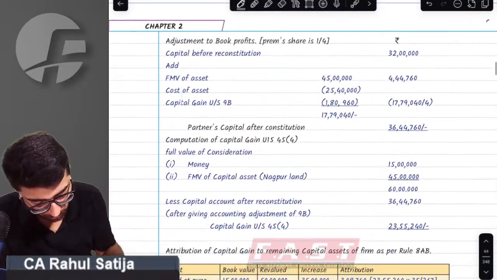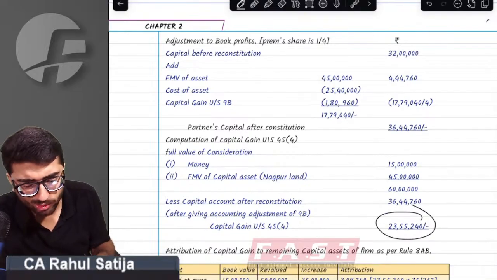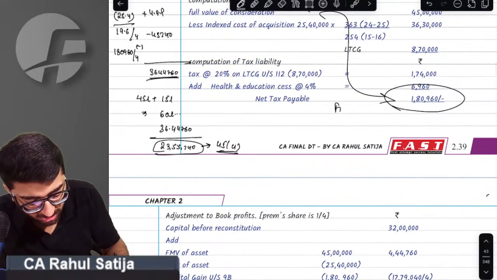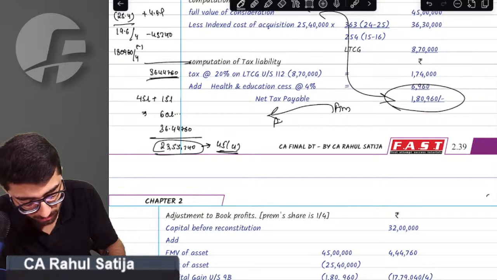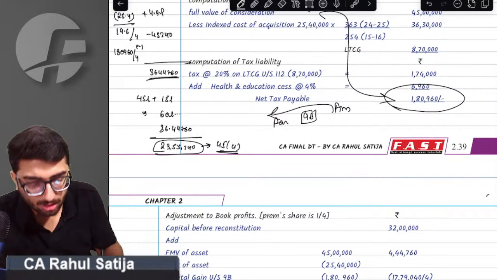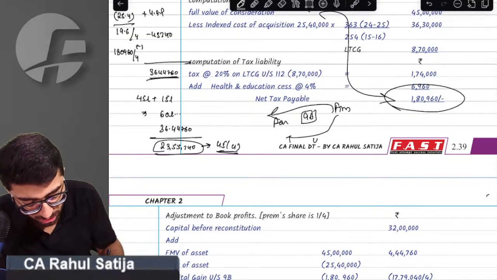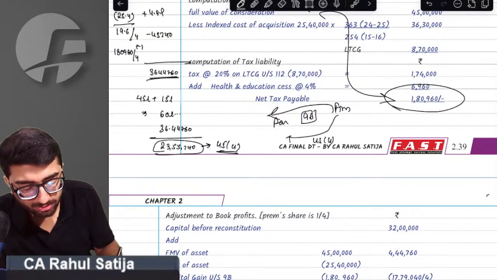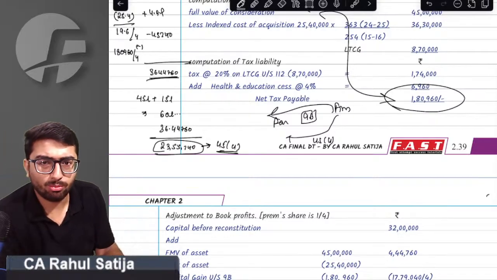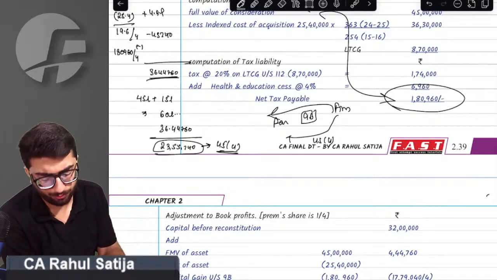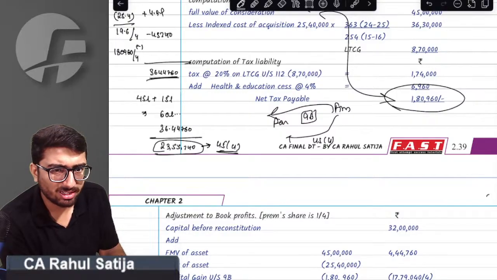Now, what is happening? The firm is giving an asset to the partner. The government wants us to pay taxes under Section 9B. The government again wants to tax us under Section 45(4) by saying that you are giving an asset against his capital, you are giving more than what his capital owes to you. We are taxing the same transaction twice.